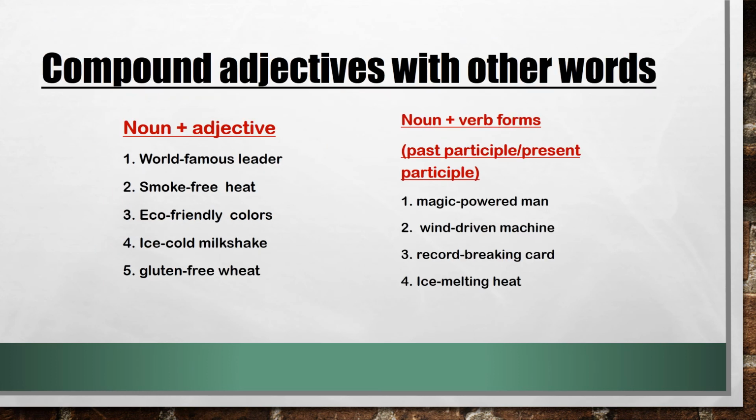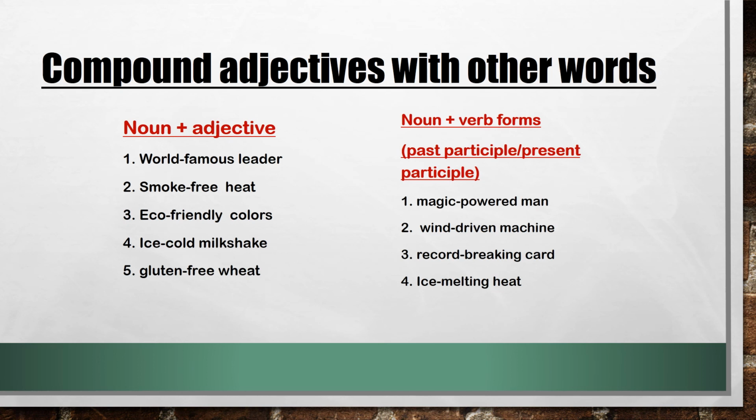Now let us see compound adjectives with other words. See, there are no such main rules to form compound adjectives. There are some things that we can add to describe a noun, we can use as an adjective. So here are some more: noun plus adjective. We have formed the compound adjectives using a noun and an adjective, like world famous leader, smoke free heat, eco friendly colors, ice cold milkshake, gluten free wheat.